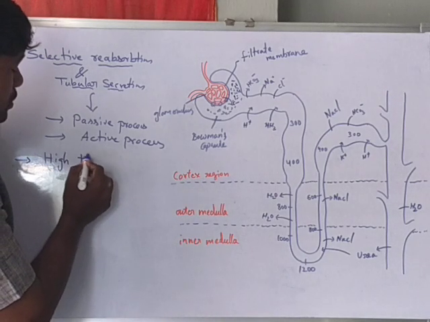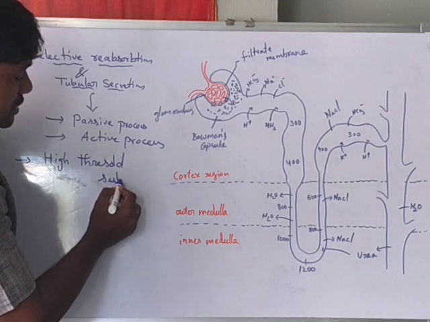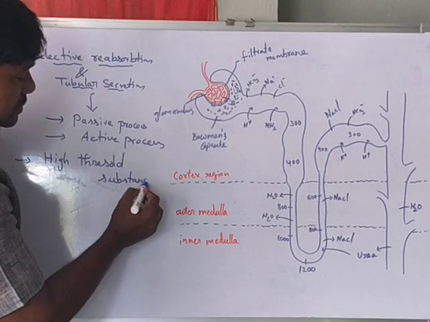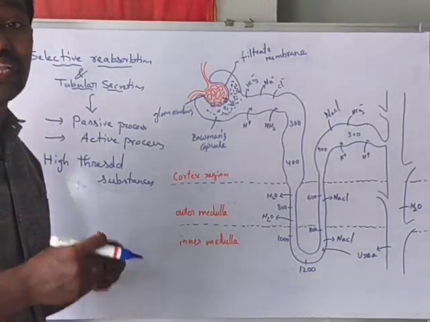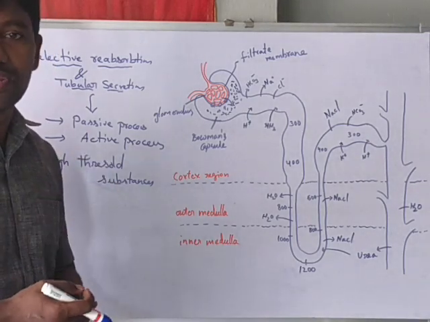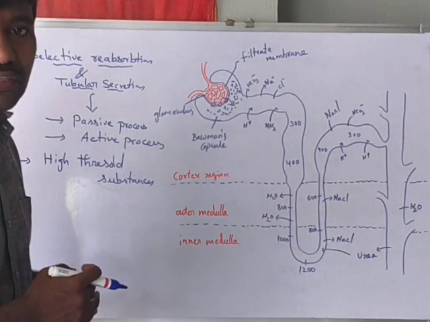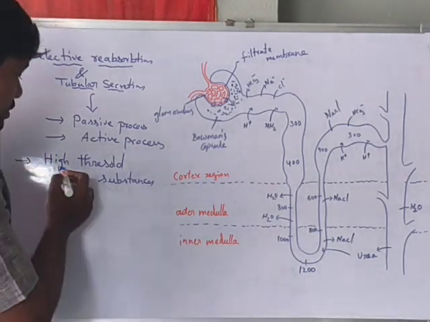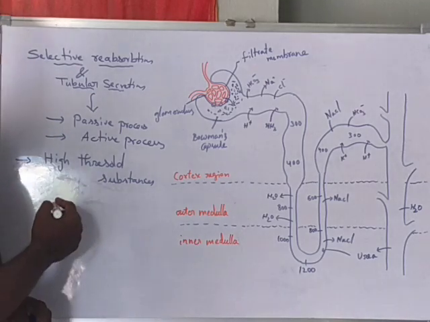High threshold substances are those which are essential and efficiently reabsorbed by the renal tubule. That type of substance is called a high threshold substance.